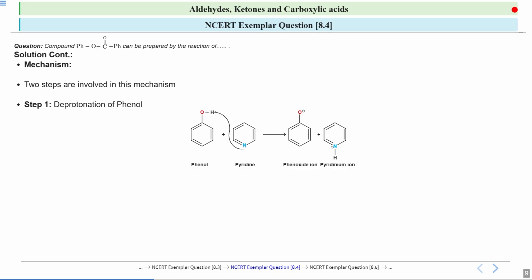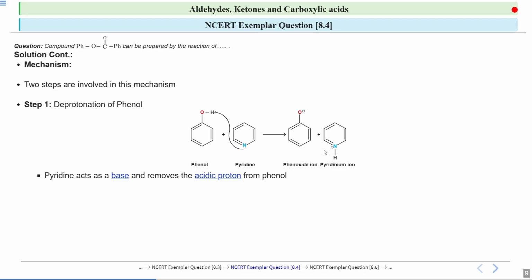So when this pyridine, whose nitrogen has a lone pair, takes up a proton from this phenol, it will form a corresponding phenoxide ion and a pyridinium ion. You will see a positive charge on this nitrogen. So first is the deprotonation of phenol.